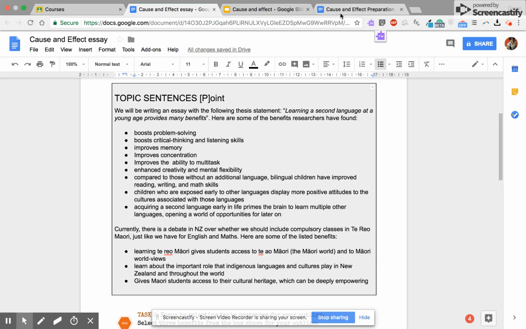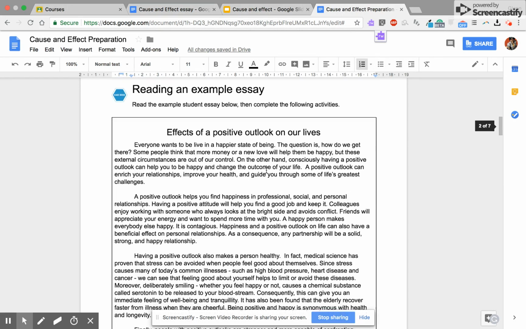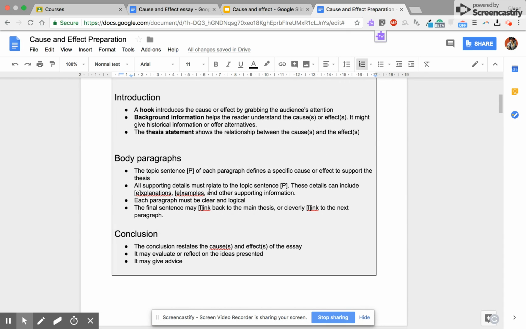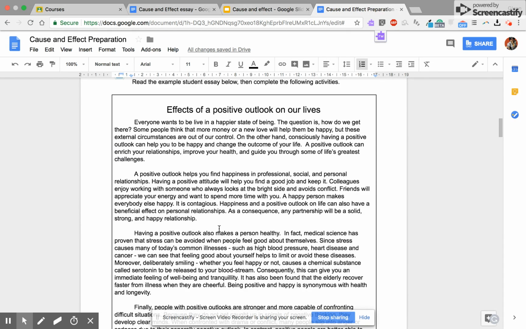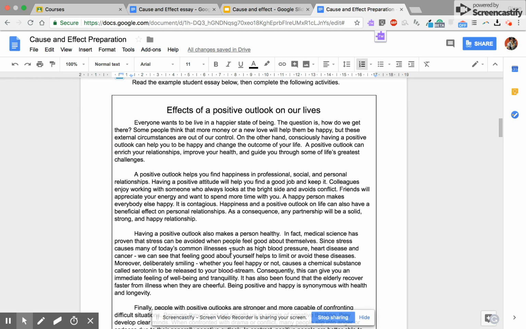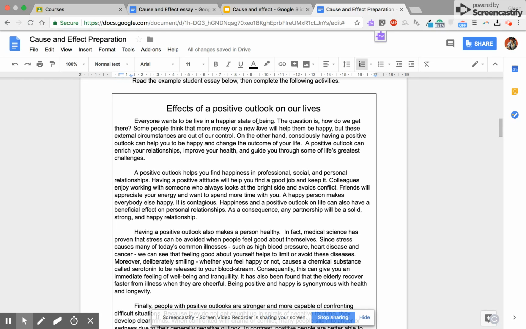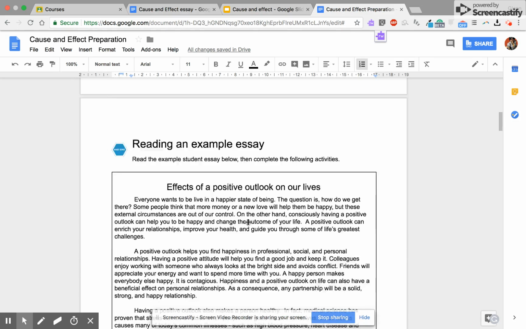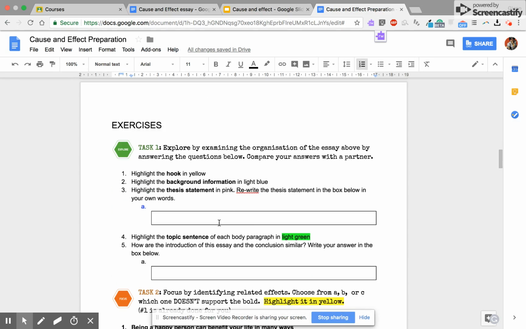For now, first step is to go back and either read the questions first, and then the grey box, and then the essay. But I'd recommend read this essay first, Effects of a Positive Outlook on Our Lives, and then use the grey box to help you answer the questions in task 1. Any questions, problems, or comments, come and see me or Tanya.